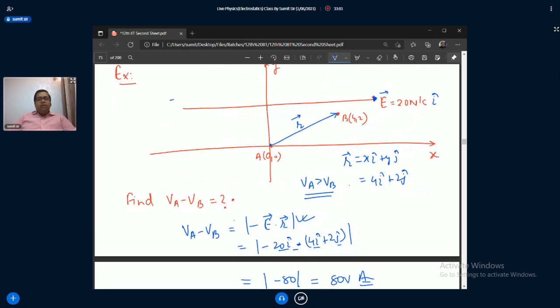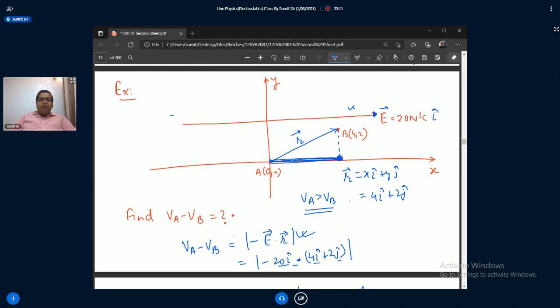And the other one is that you have this electric field. Just take the component along this length only. There's no need of taking this length. So you can directly multiply.